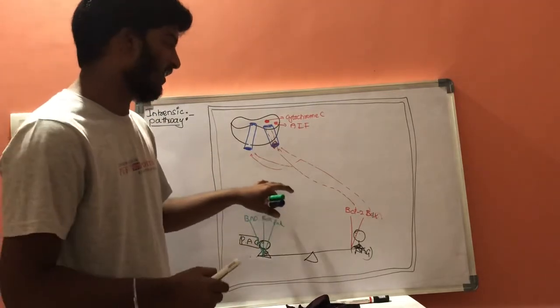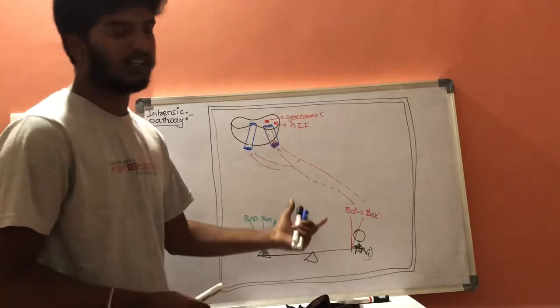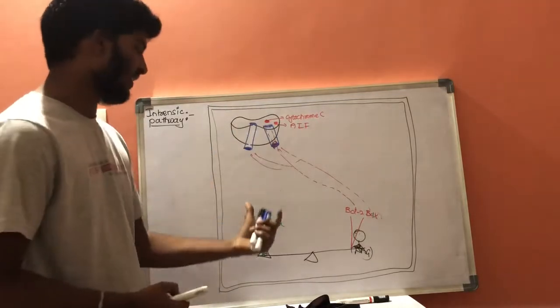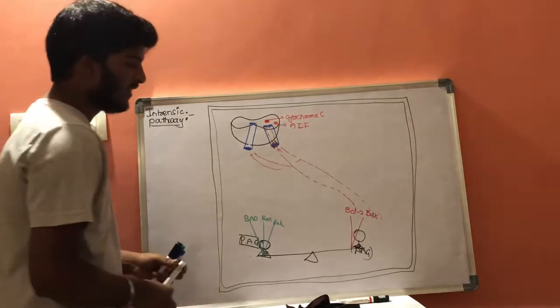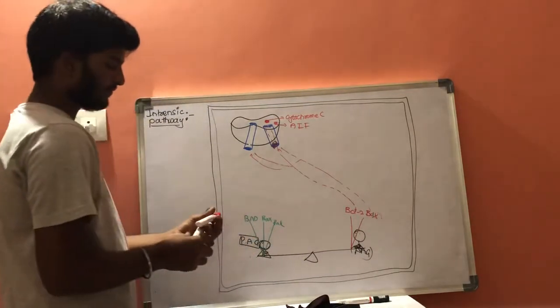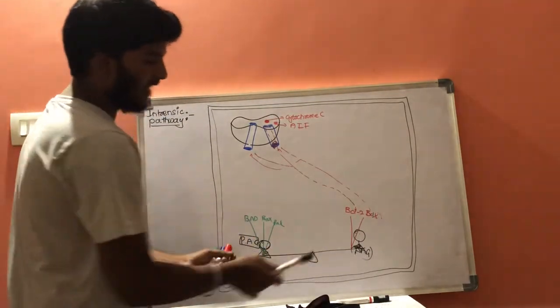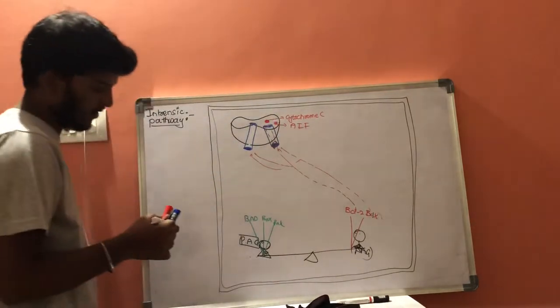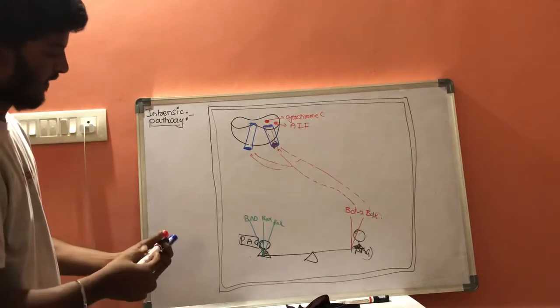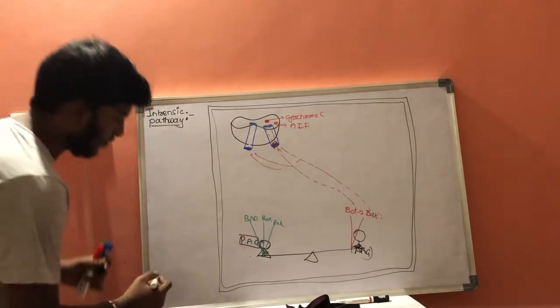Now, if we give any anti-cancer drug or any different types of drugs to these cells, the action of these anti-apoptotic genes will get decreased. Before discussing that, here there is a growth factor.